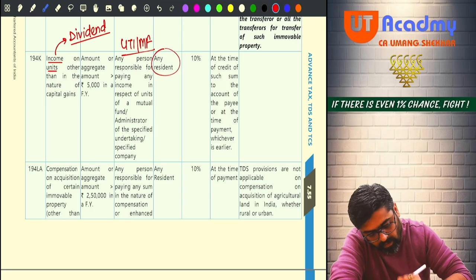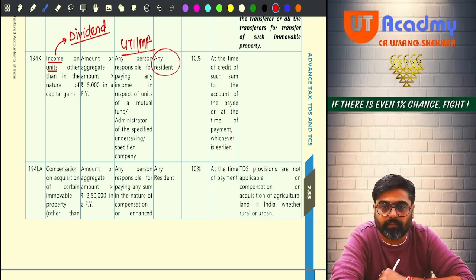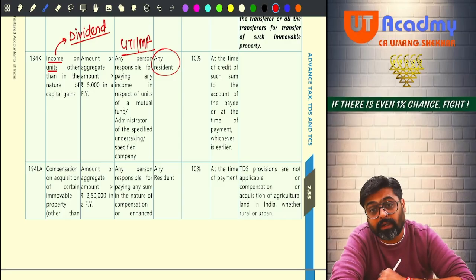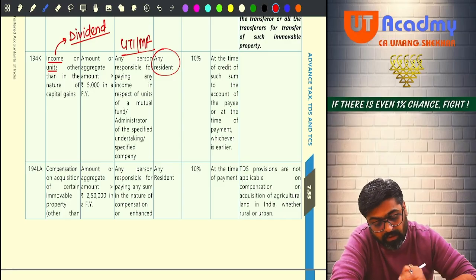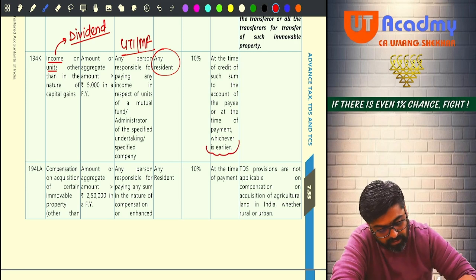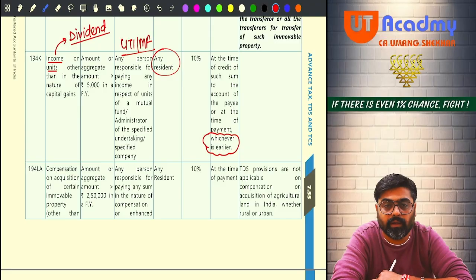giving the dividend on units to any resident person. Is there any exception, sir? No. And at what time the TDS will be deducted? At the time of credit or payment, whichever is earlier. See, it is written at the time of credit or payment, whichever is earlier. Will you remember this?